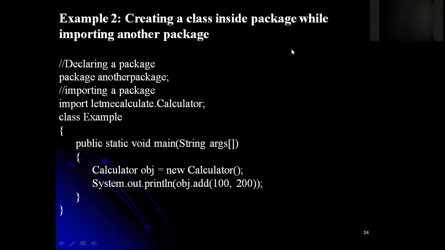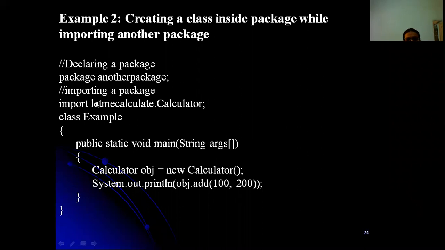This is creating a new package and also importing an existing package. That is one extra thing here.